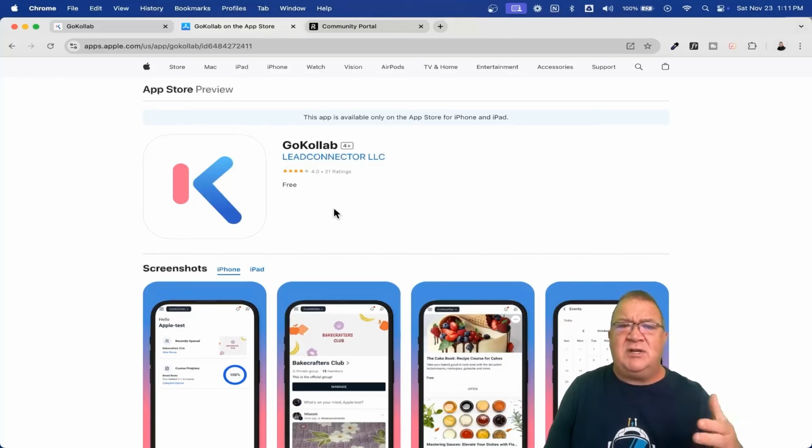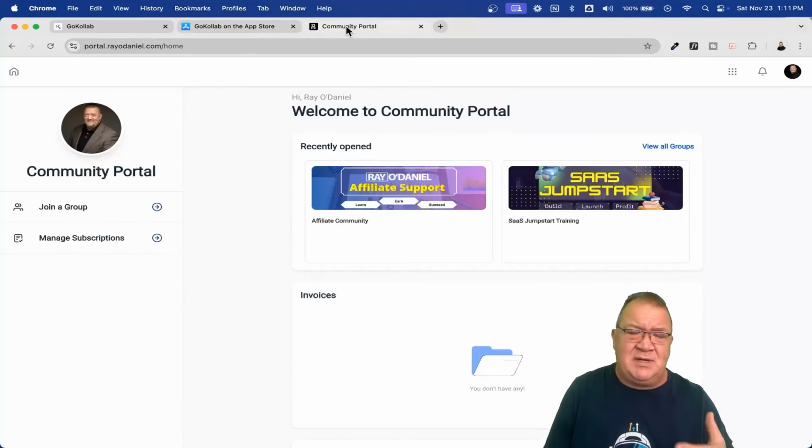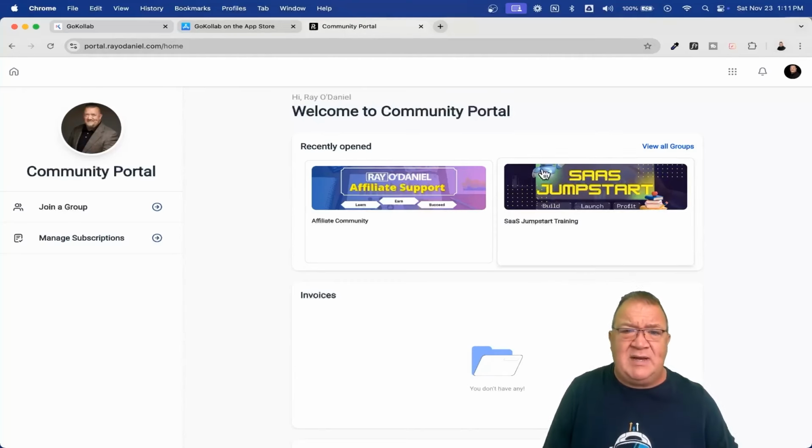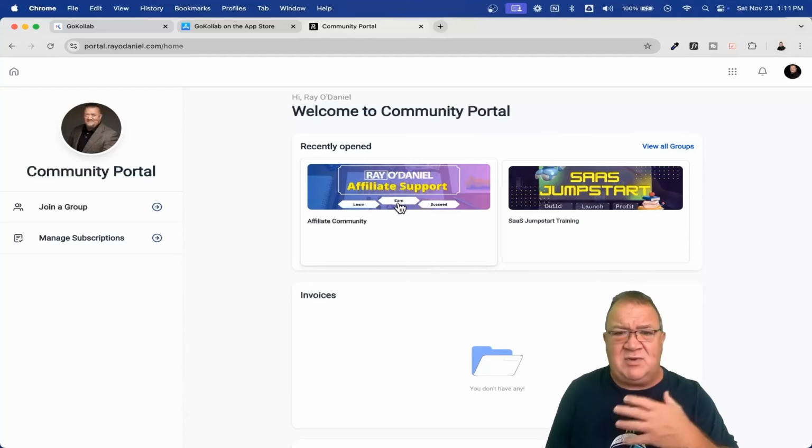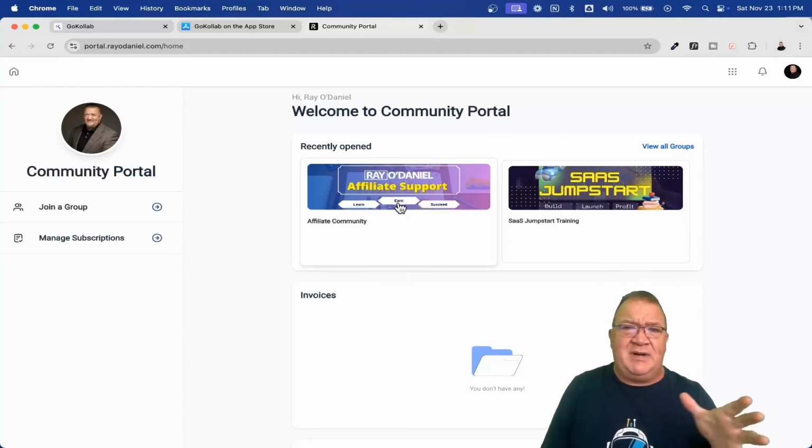So right now, what I want to do is come back in here and show you the communities that I have built inside of the GoHighLevel platform. And I want to specifically show you where you would log in and go to actually join this GoKollab network and things like that. So right now, I'm an affiliate of GoHighLevel, so I have an affiliate support community for everybody that signs up under Highlevel.